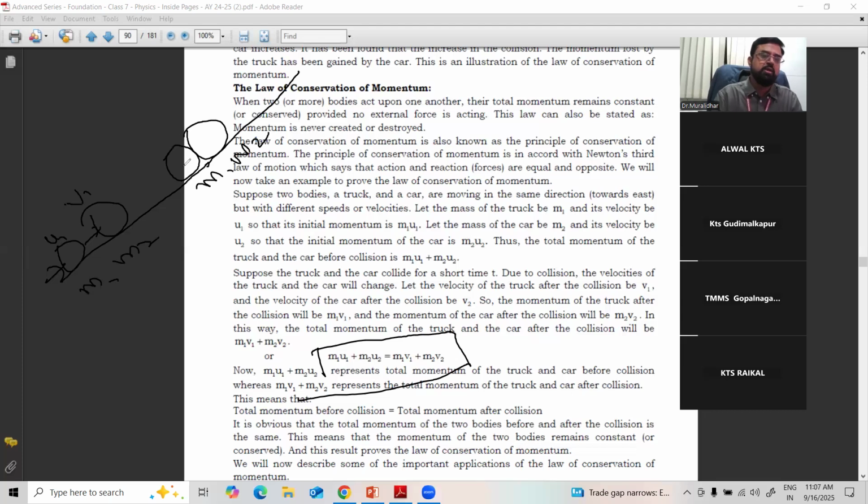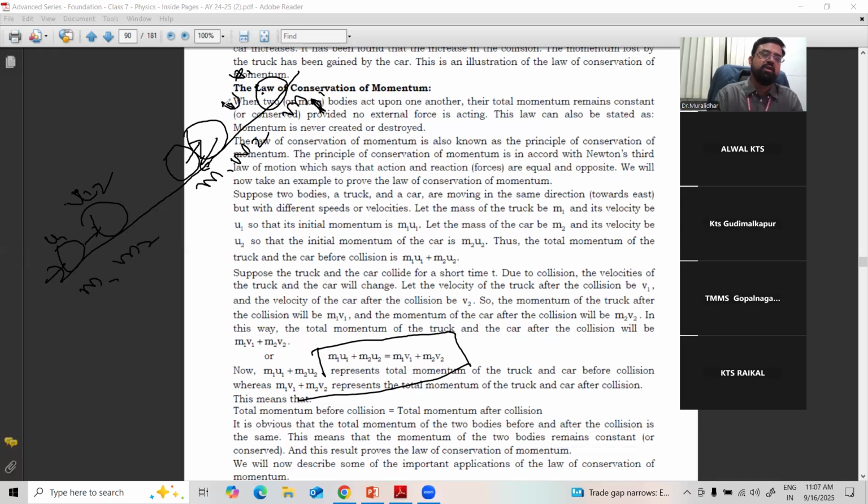After collision, this one is giving action here, this one is giving reaction here. So what happened here? Before collision we have m1 u1 and m2 u2.